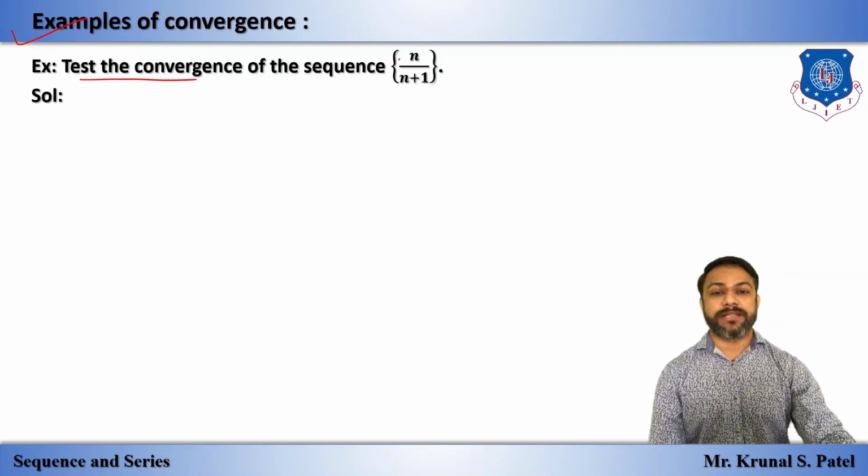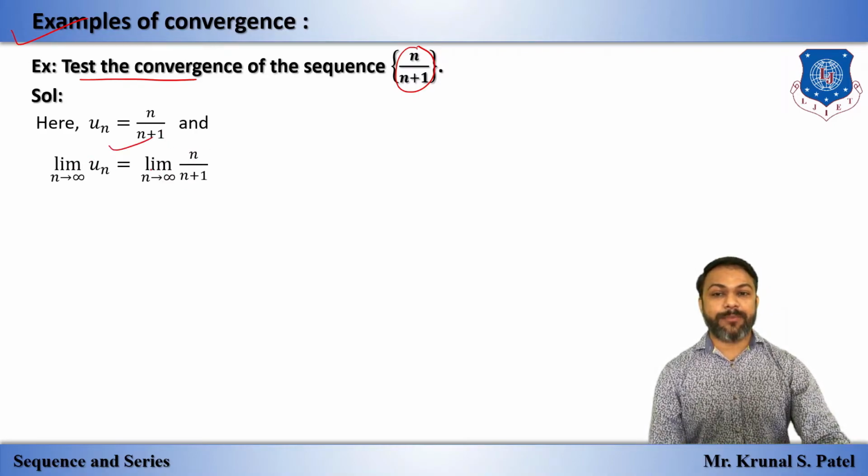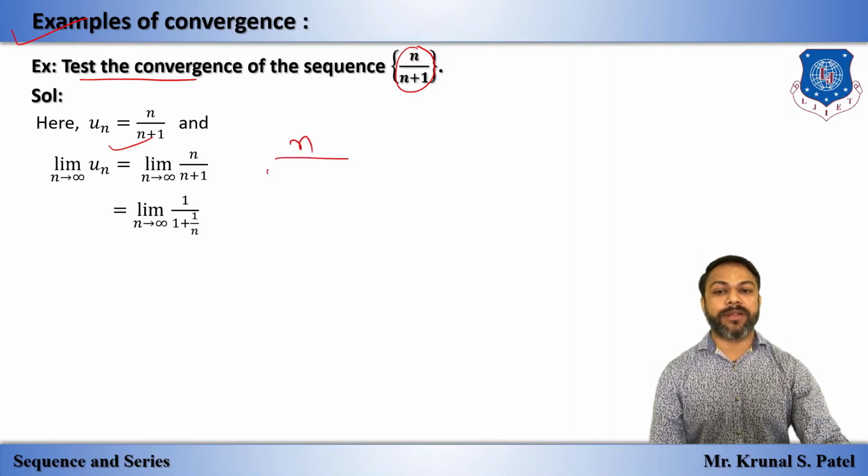We have un equal to n upon n plus 1, which is given, and we apply the limit on both sides. By taking n outside, this n stays as it is, and from the denominator if we take n outside, we get 1 plus 1 by n, and by cancelling this n, we have 1 upon this.